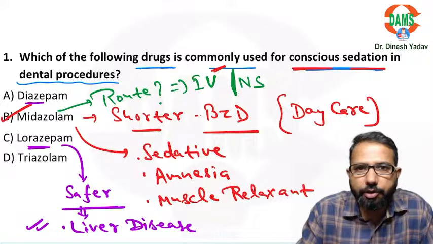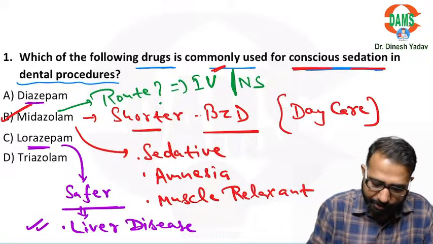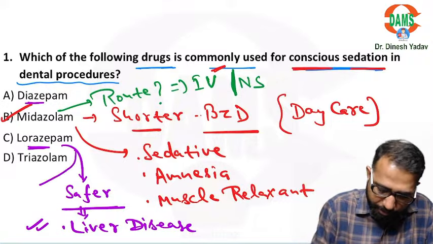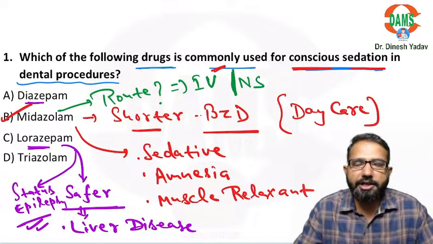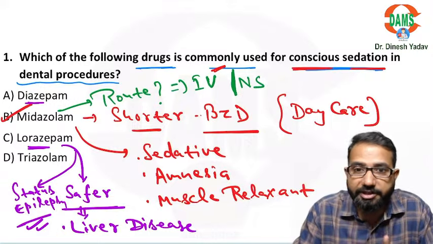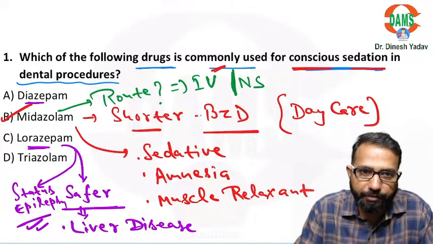So it is the drug of choice for status epilepticus. For status epilepticus, the drug of choice is lorazepam, which we give via the IV route.